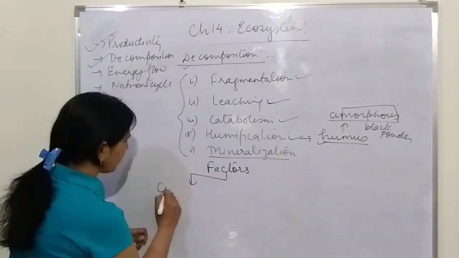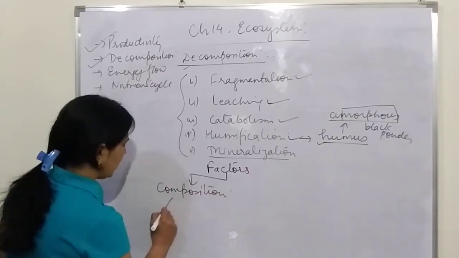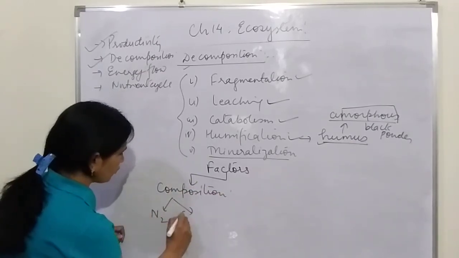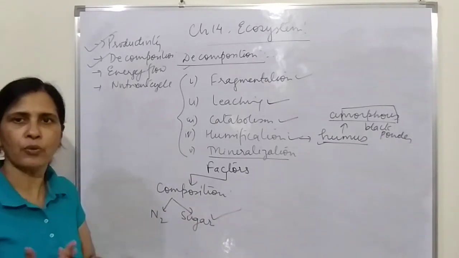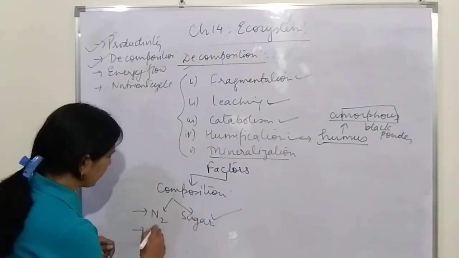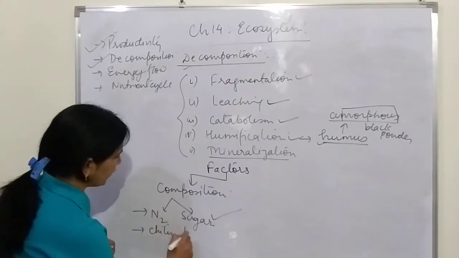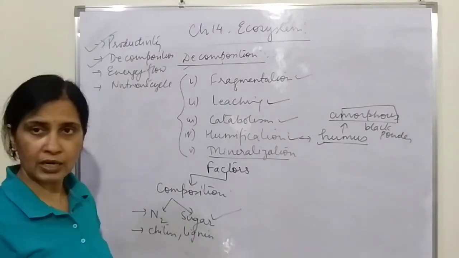One of them is the composition of the dead organism. If it consists of lots of nitrogen, if it consists of lots of sugar, then it is very easily and quickly decomposed by the organisms. But if it is made up of chitin, if it is made up of lignin, then it's going to take a lot of time. So it depends upon the composition.